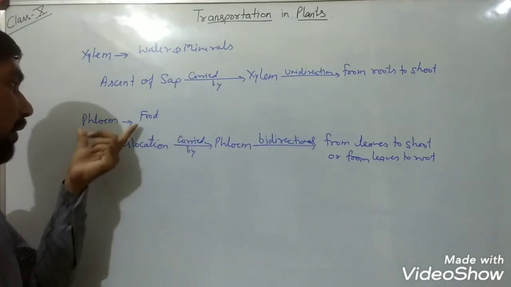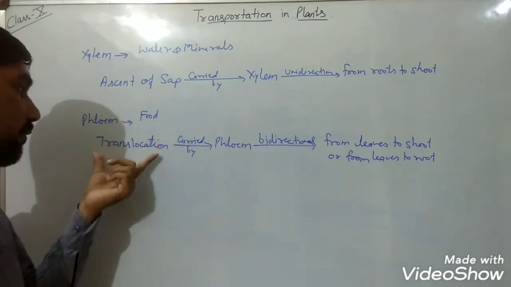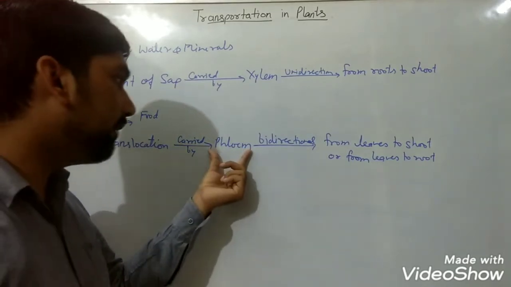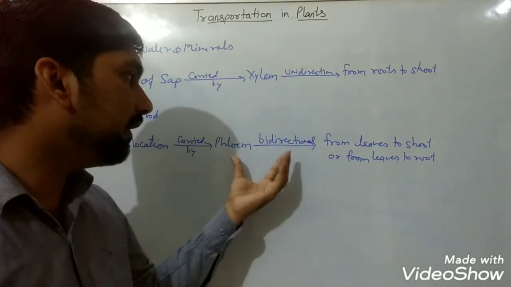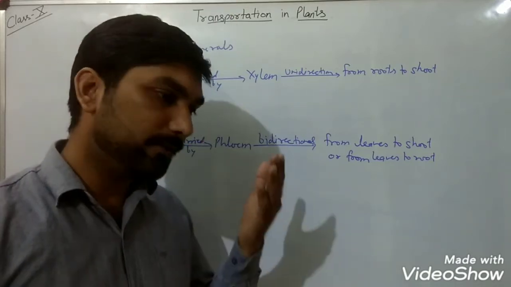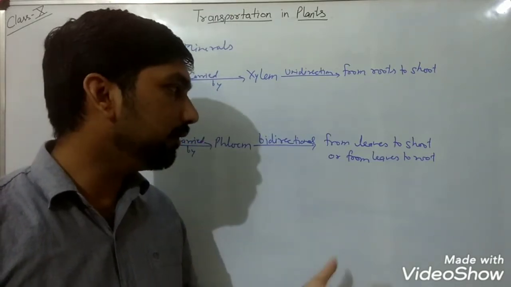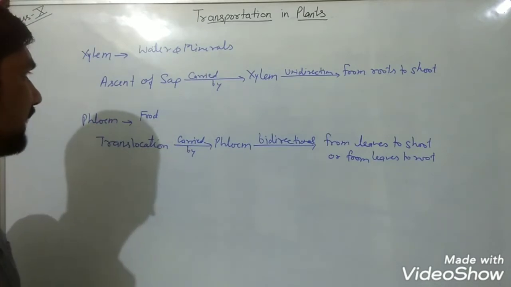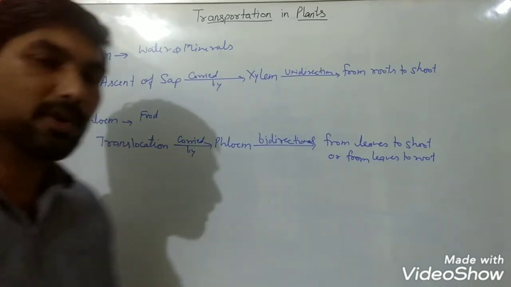And when we consider the transport of food, it is known as what? Translocation in plants. This is carried by phloem, and this transportation will be what? Bidirectional, from leaves to the shoot upside and from leaves to the root downside. So this is the ascent of sap and translocation.